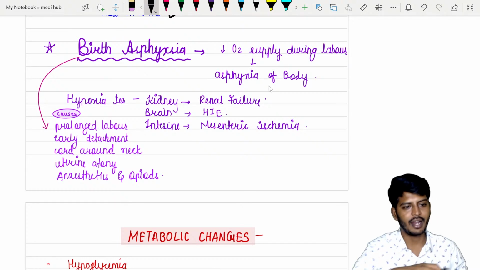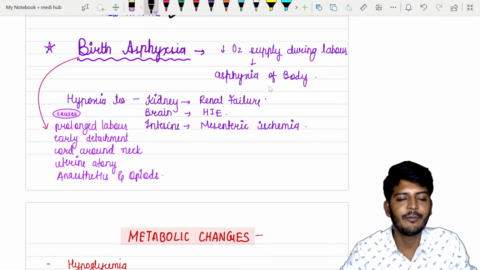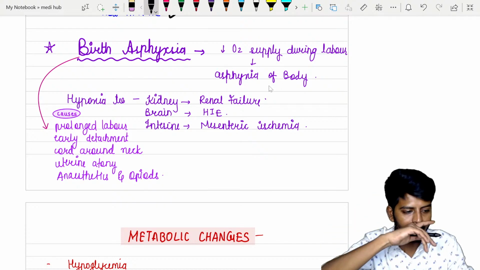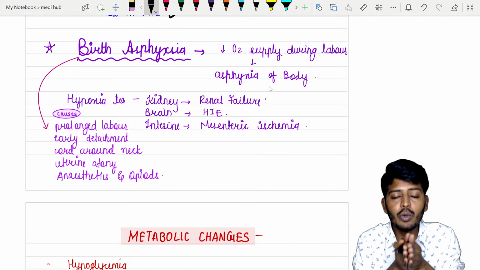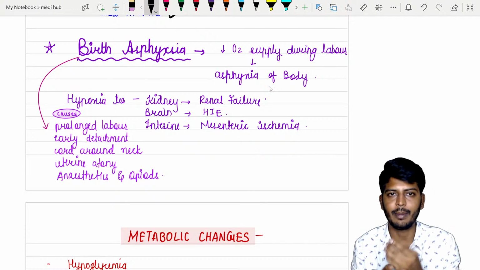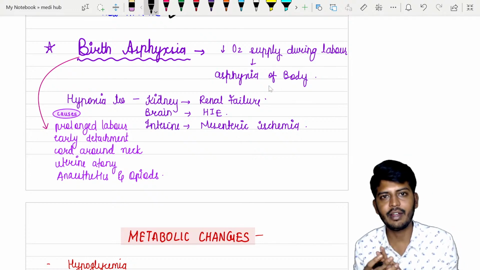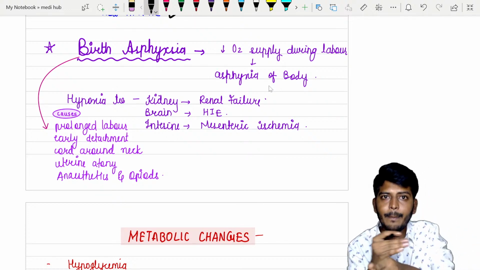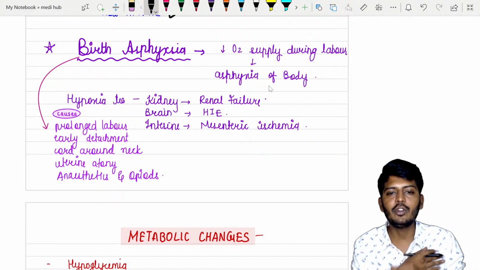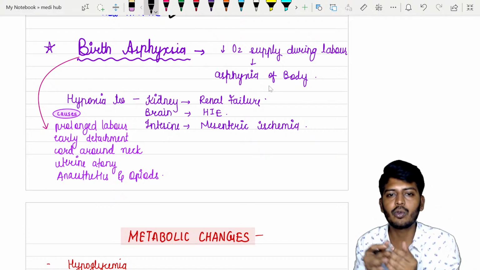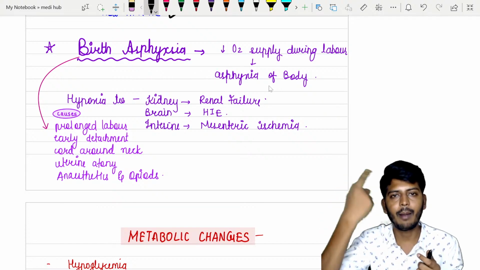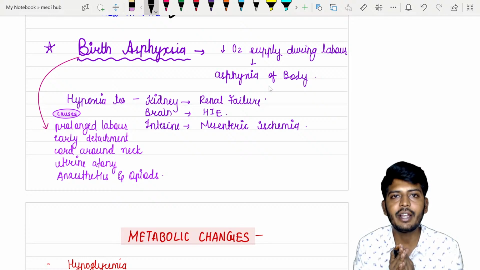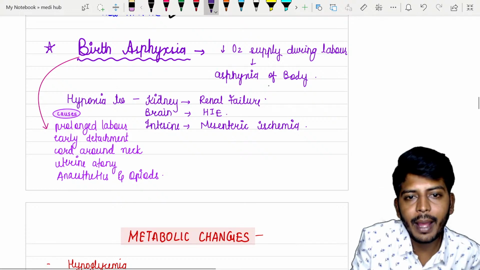Let's go to the next condition called birth hypoxia. Okay, so birth hypoxia, that is your asphyxia. During the time of delivery, बहुत ध्यान से सुनिए सब लोग. There are 4 stages of labor: dilation, delivery of the baby, delivery of the placenta, monitoring. Among which, during the second stage of labor, baby is passing through the mother's birth canal. If baby does not come out quickly, or there is a tangling of the umbilical cord, immediately baby will have what? Baby will not have a sufficient amount of oxygen, so immediately baby will develop asphyxia.